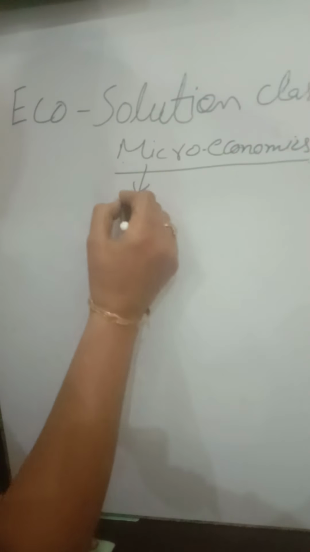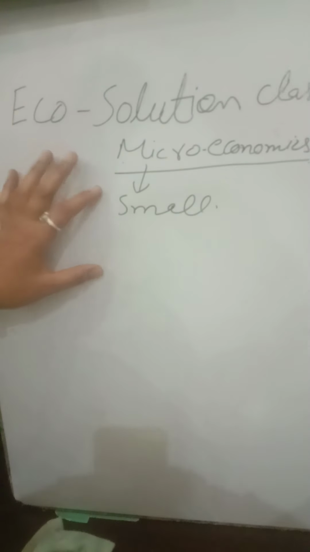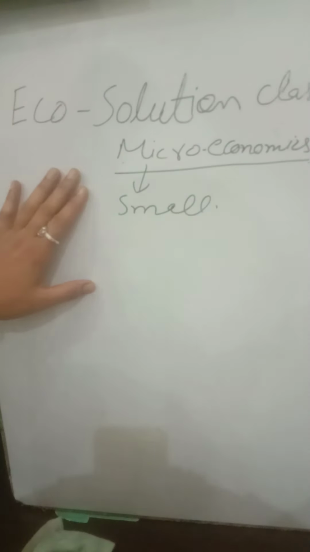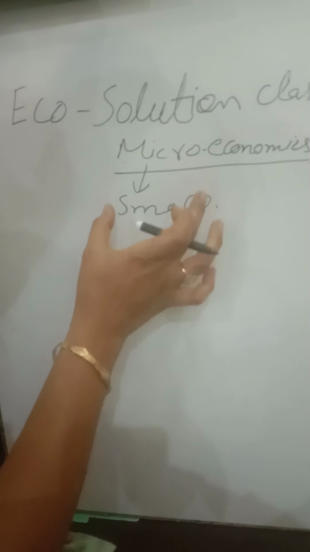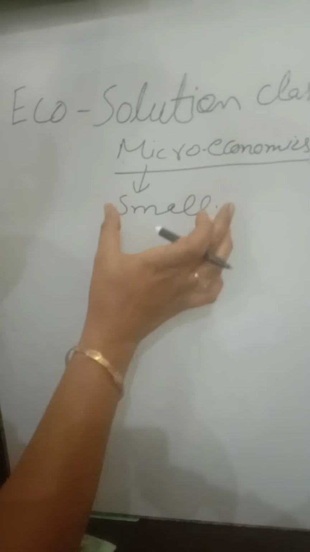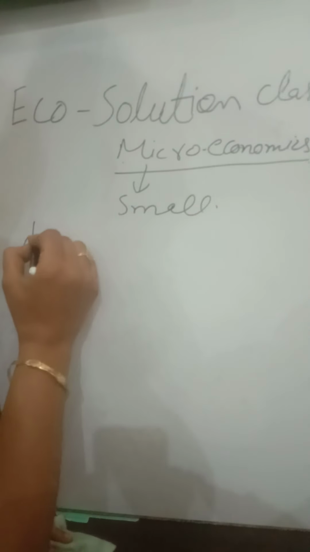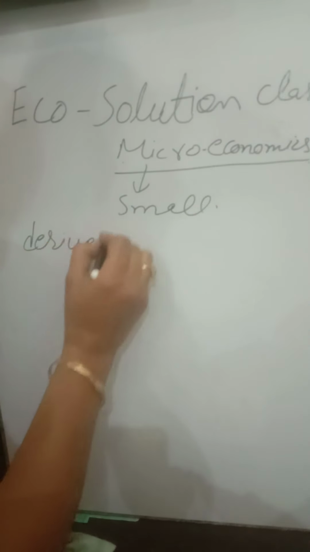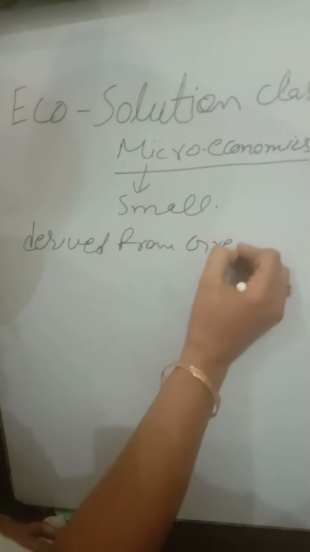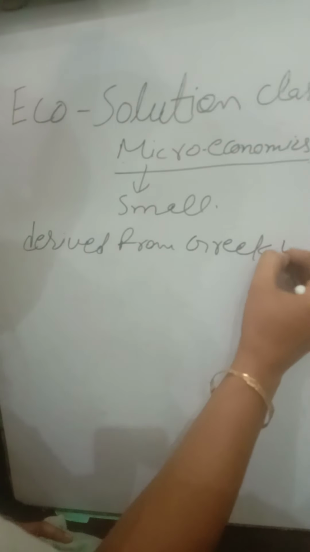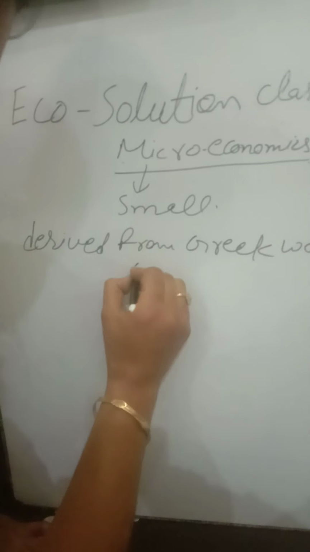Micro means small. In economics, this word small is derived from the Greek word micros.